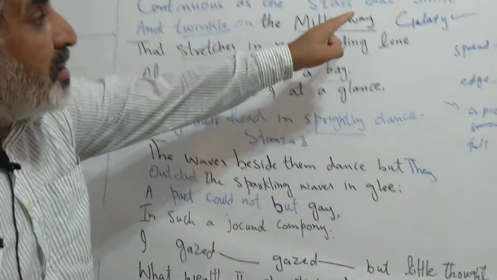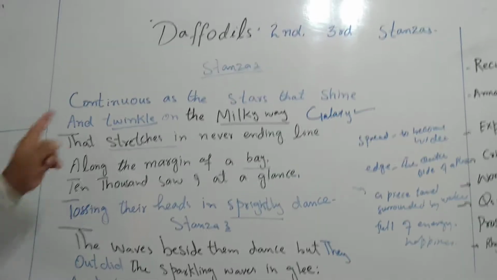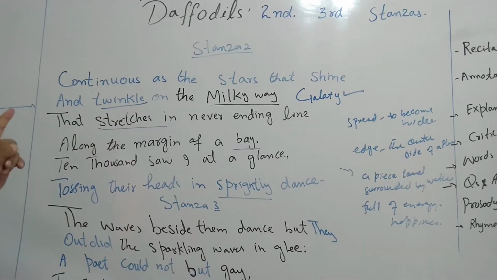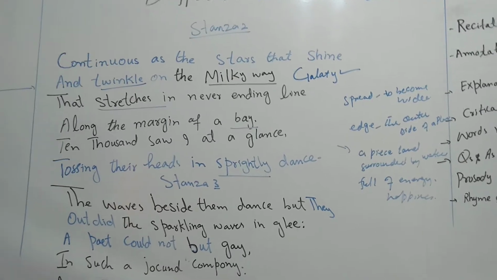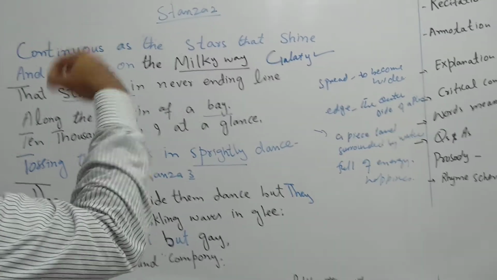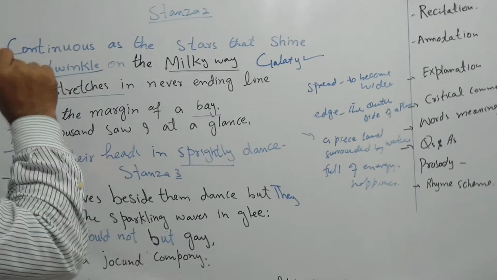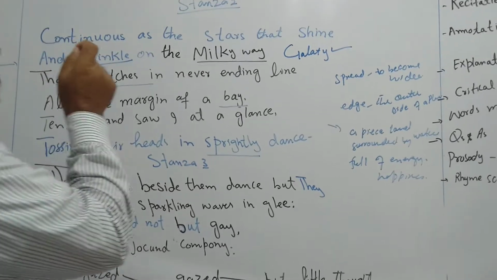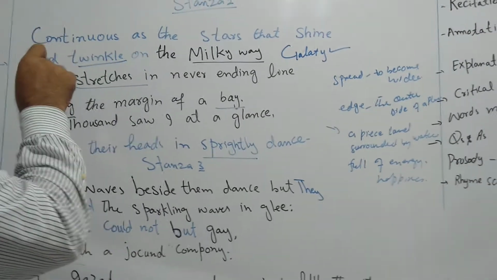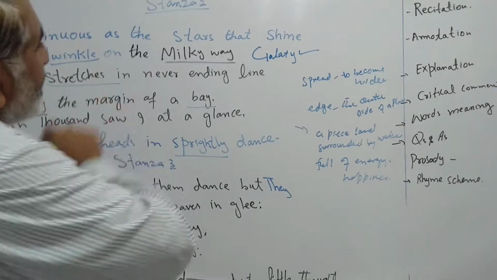Continuous as the stars that shine, Wordsworth. This is the second stanza. Continuous as the stars that shine. So continuous means that the shining of the daffodils is continuous like the twinkling of the stars on the Milky Way.